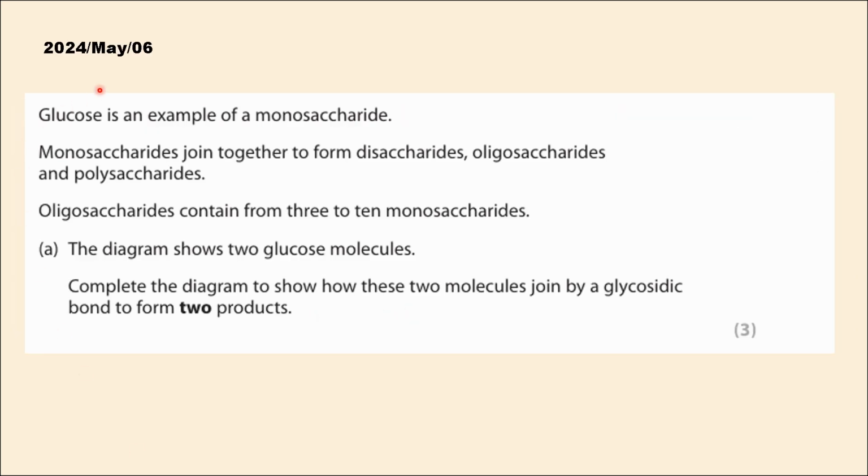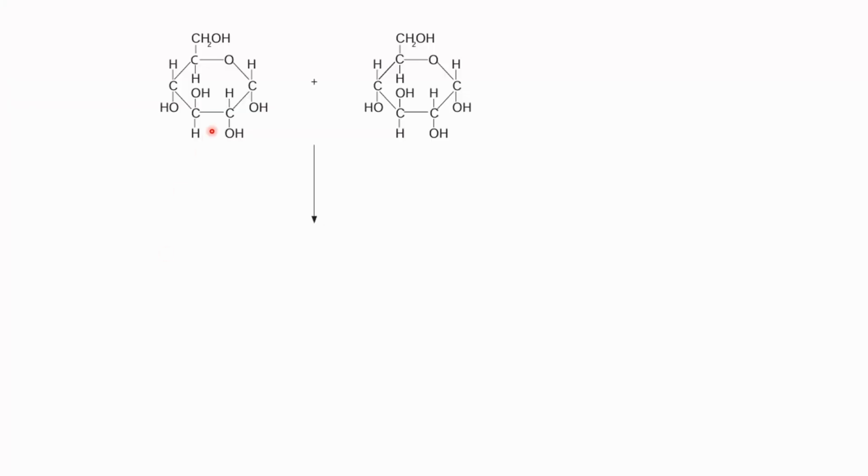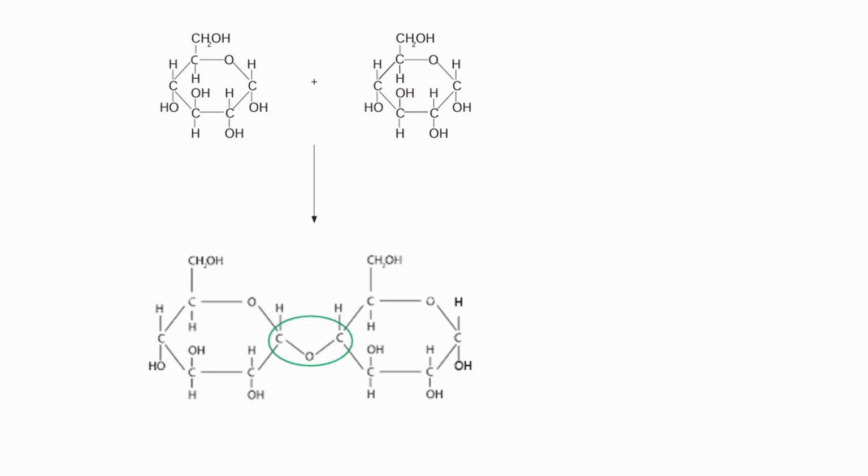And the next question is from May 2024. Here, the diagram shows two glucose molecules. Complete the diagram to show how these two molecules join by a glycosidic bond to form two products. So they have mentioned two products. It means one is a disaccharide and the other is the formation of a water molecule. They have already provided you two monosaccharides. So you just have to draw the glycosidic bond clearly, and then you have to show the H2O formation.